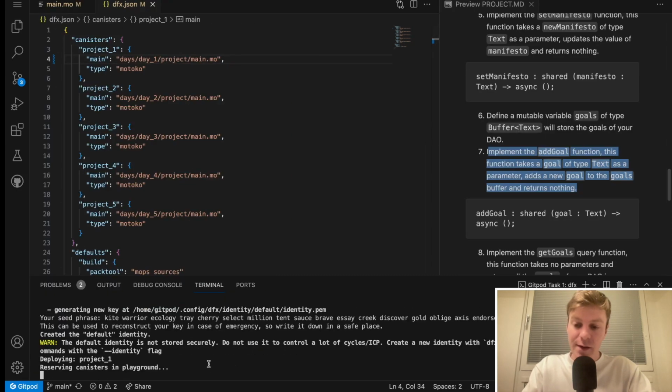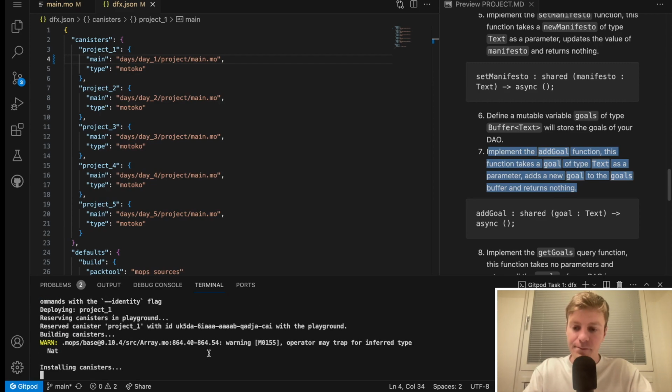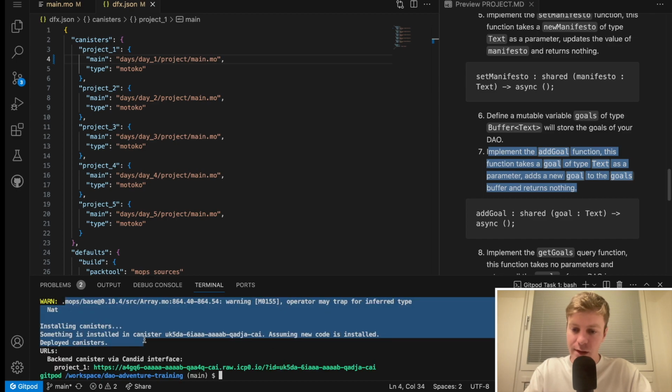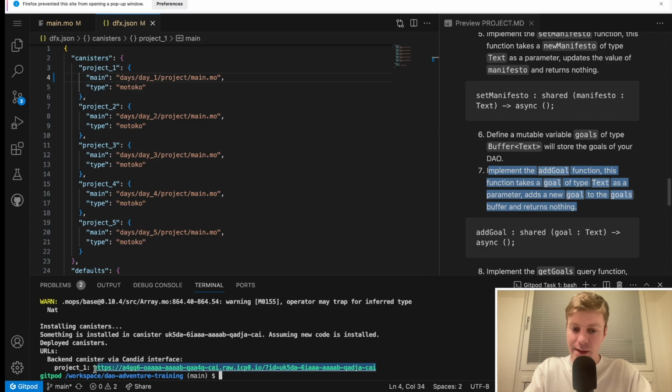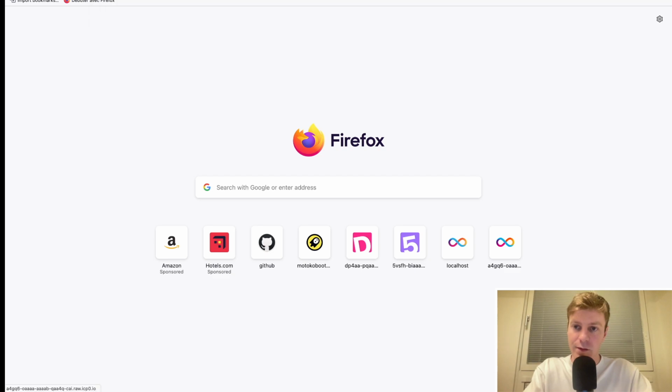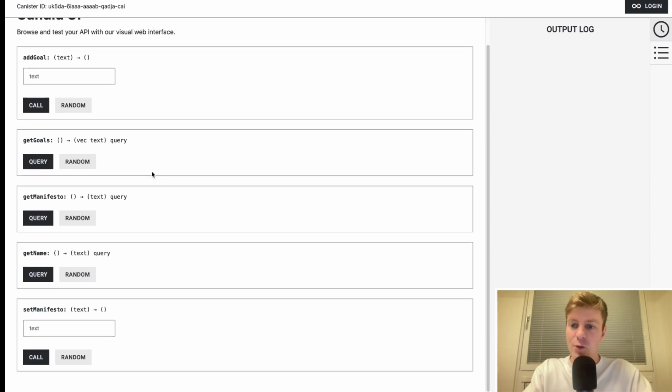Okay, so this is creating a new identity because this is the first time I'm using this playground, this Gitpod environment. And it's deploying my canister. I have a warning from the base library, but this is not something we need to care about. And now I can access the interface of the canister directly by accessing this Candid interface. For me, this is blocked due to some restriction of Firefox, but I can copy and paste the canister URL. So this is the Candid UI, and then this is our canister ID here. And you can see the interface.